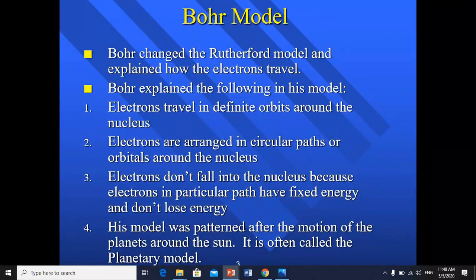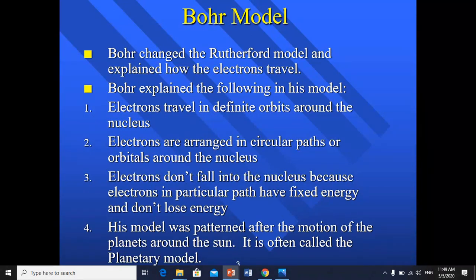Another scientist, with the Bohr model, changed the theories of the previous one, and he explained the electron levels, how the electrons revolve around the nucleus. He explained the following in his model. Electrons travel in definite orbits around the nucleus, arranged in circular paths. Electrons don't fall into the nucleus because, in a particular path, they have fixed energy, so they cannot lose their energy.